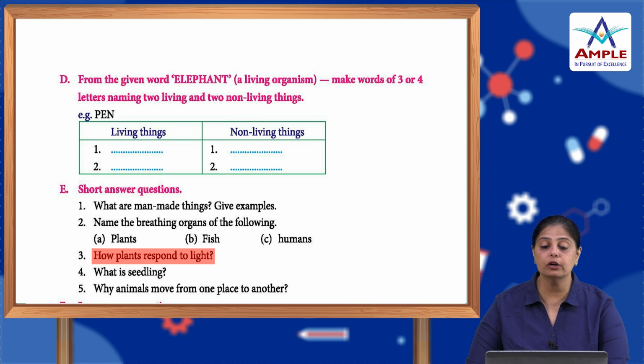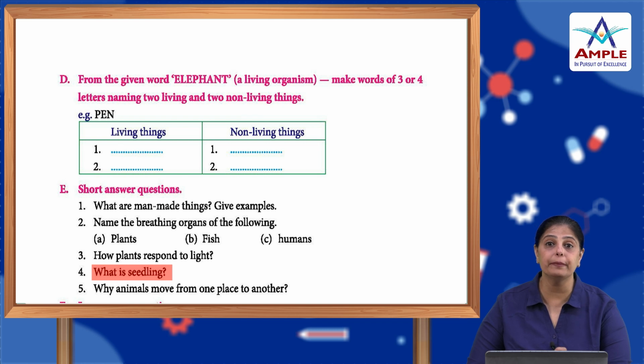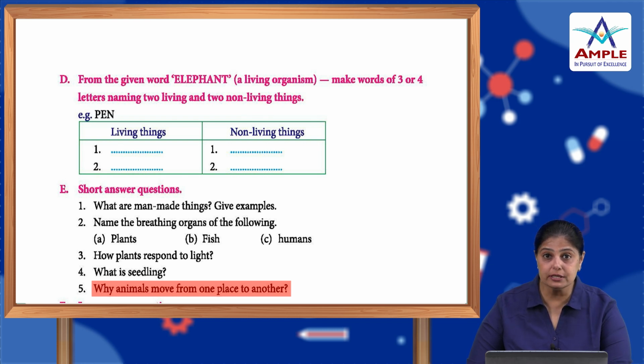How do plants respond to light? Plants grow with the sunlight that is coming, and some plants move in the direction of the light. What is a seedling? A seedling is a baby plant. Why do animals move from one place to another? Animals move from one place to another in search of good weather conditions, food and shelter.